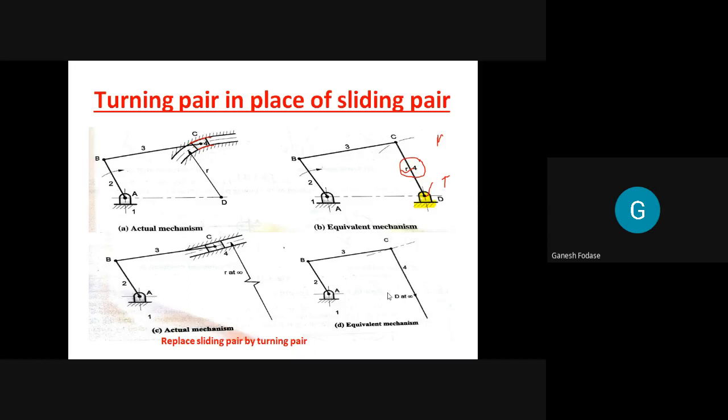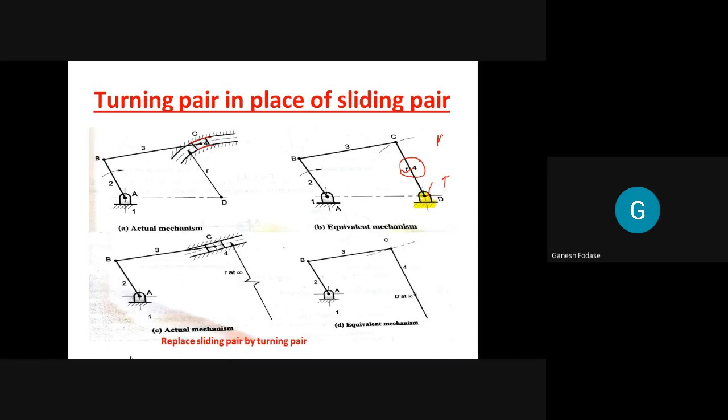Simple. The turning pair is kept at a distance equal to the radius of curvature. How much is the radius of curvature here? Infinity. If it is infinity, I will place that turning pair at infinity. Is it clear? First concept is clear.